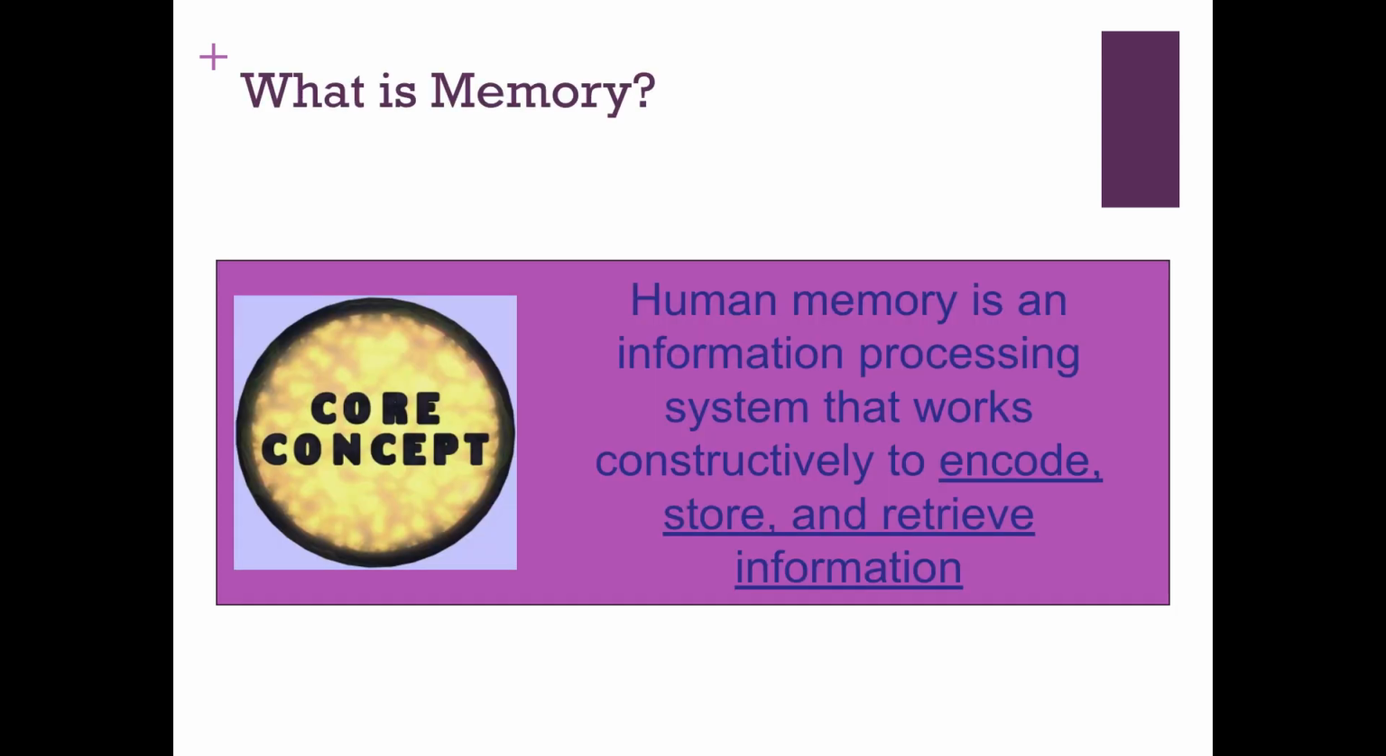So human memory is an information processing system, and it works by performing three different tasks. It encodes, it stores, and it retrieves information. So we're going to focus today mostly on the process of encoding.